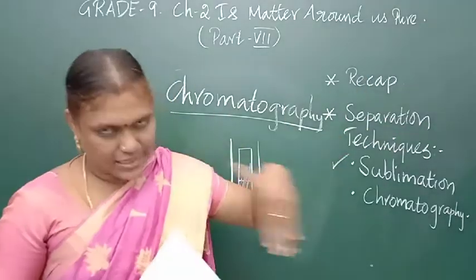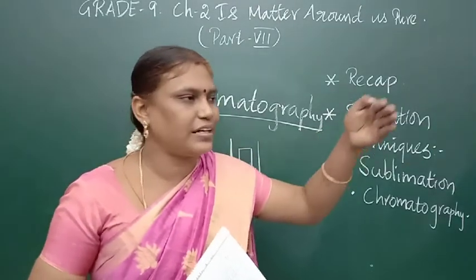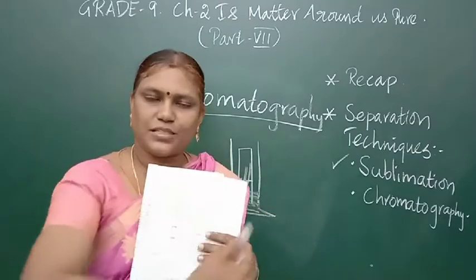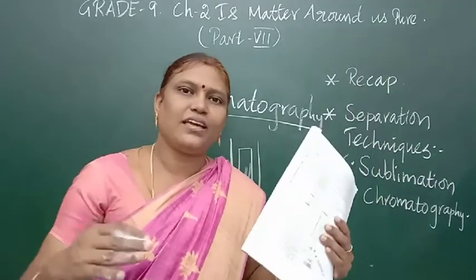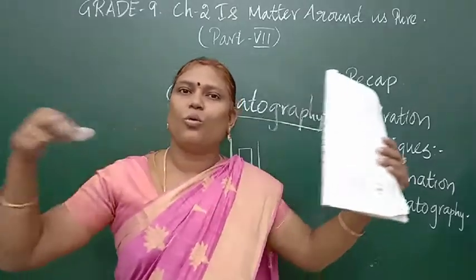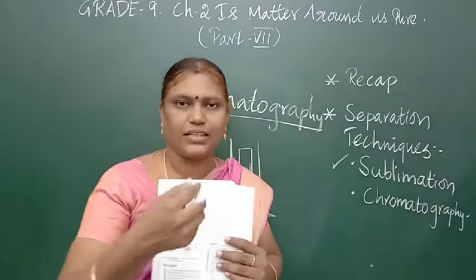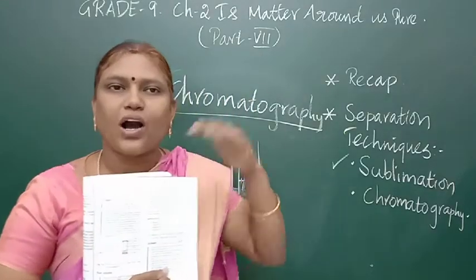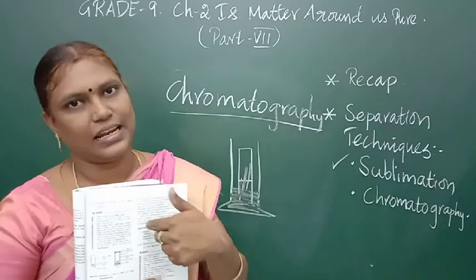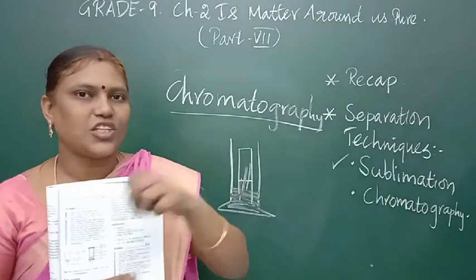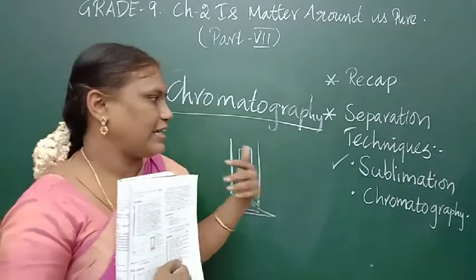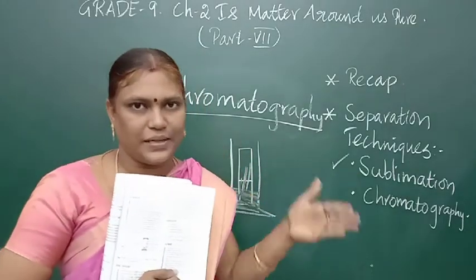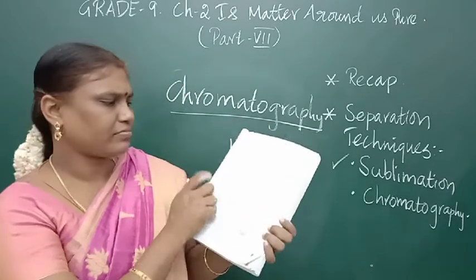We can see that many solutes have different colors, and the solubility will vary. If the ink spreads over a wide range, it is soluble very fast and goes to the wide area. When the solubility is less, it will move very little. Accordingly, we can separate the colored substances and know the solubility range. That technique is called chromatography, based on the color change and solubility.